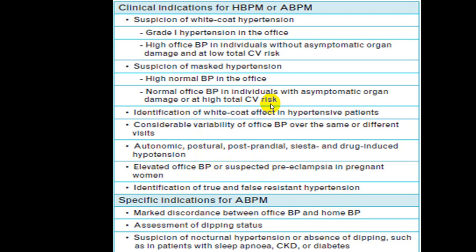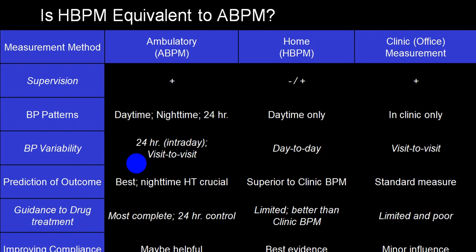Also home blood pressure monitoring and ambulatory blood pressure monitoring may be helpful to find out a true or false resistant hypertension, etc. So in all these conditions, home blood pressure monitoring or ambulatory blood pressure monitoring is very helpful. This is a comparison between ambulatory, home blood pressure monitoring and office blood pressure monitoring.